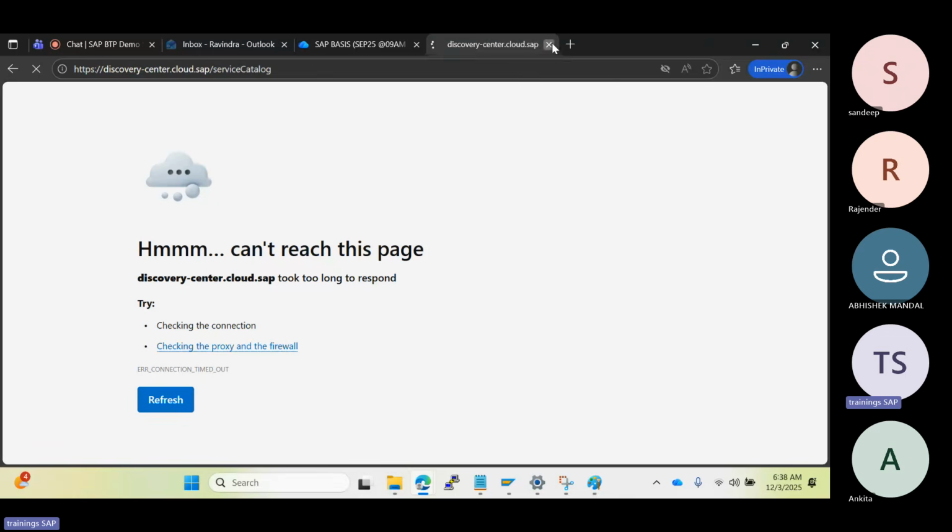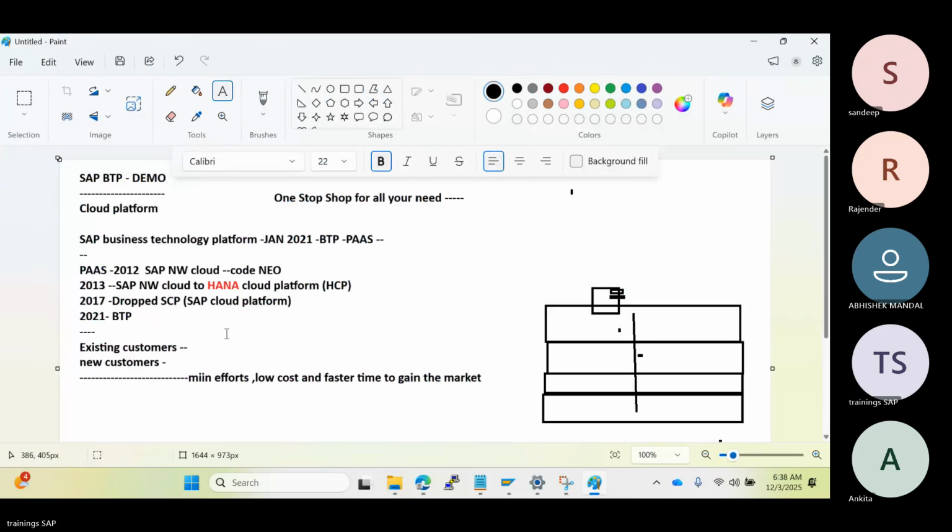There are 80 plus services available. These 80 plus services can help you utilize their offering: services, tools, everything you can utilize here, right? In that there are some tools. They are the services, tools, databases, applications, and we have some kind of AI intelligence related services here, right? So BTP helps us to focus on the business logic. It will take care of everything else.